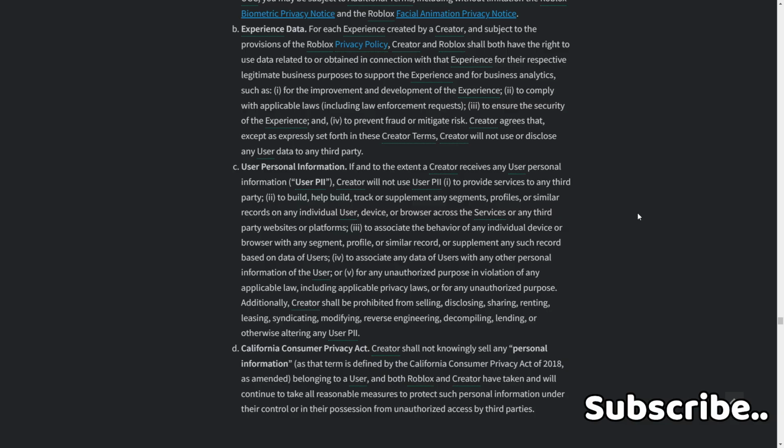Additionally, the creator shall be prohibited from selling, disclosing, sharing, renting, leasing, syndicating, modifying, reverse engineering, compiling, lending, or otherwise altering any user